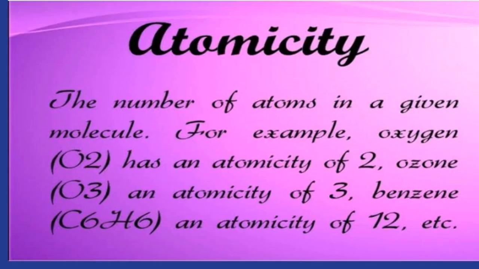Now we are going to see atomicity. What is meant by atomicity? It is the number of atoms in the given molecule. The number of atoms present in the molecule is called atomicity. For example, oxygen, that is O2, has atomicity 2. Ozone is O3 and the atomicity is 3. And benzene C6H6 has atomicity 12, because 6 plus 6 is 12. Like this, you can calculate it for all the elements.